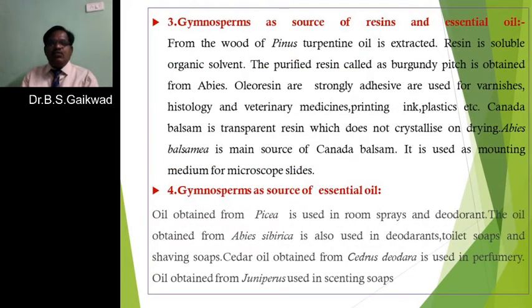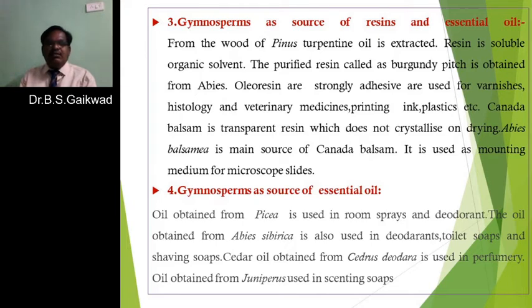And then the next use is gymnosperms as a source of resin and essential oil. From the wood of Pinus, turpentine oil is extracted, and such resin is soluble in organic solvents. The purified resin, called Burgundy pitch, is obtained from gymnosperms like Abies. Oleoresins are strongly adhesive and are used for different types of varnishes, that is, colors.